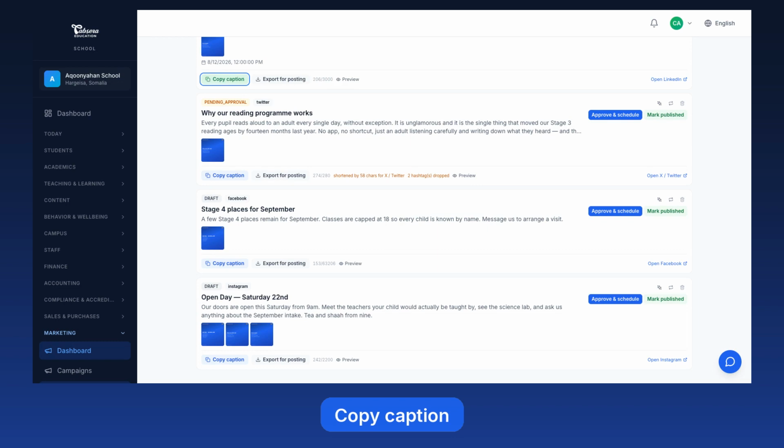Copy caption puts the finished text on your clipboard, hashtags placed the way that platform expects them: a block on Instagram, inline on X, and stripped entirely where they do not belong. Paste it straight into the app. Open X beside it takes you to the right compose screen, so the whole handover is 2 clicks.